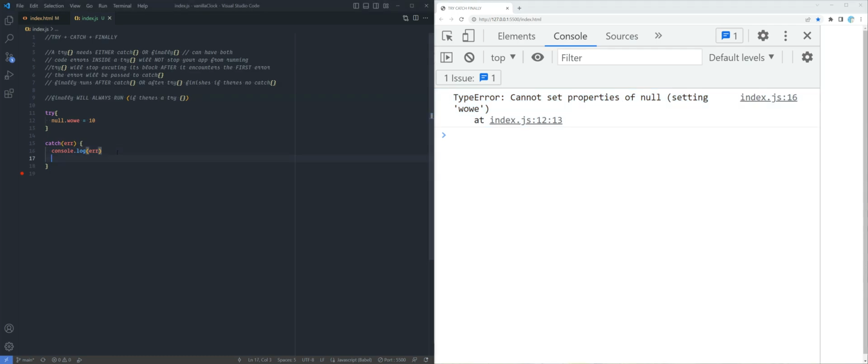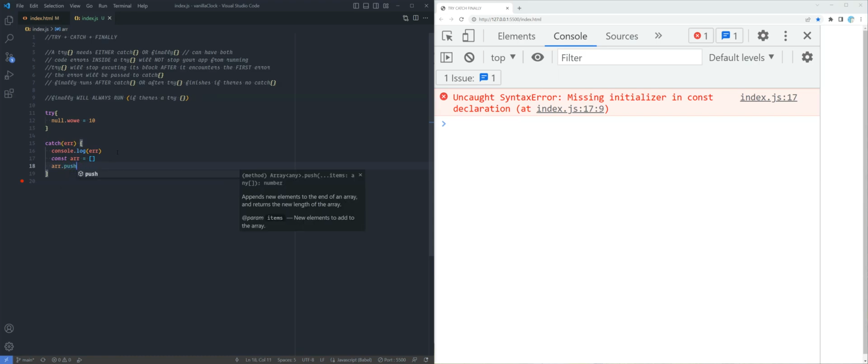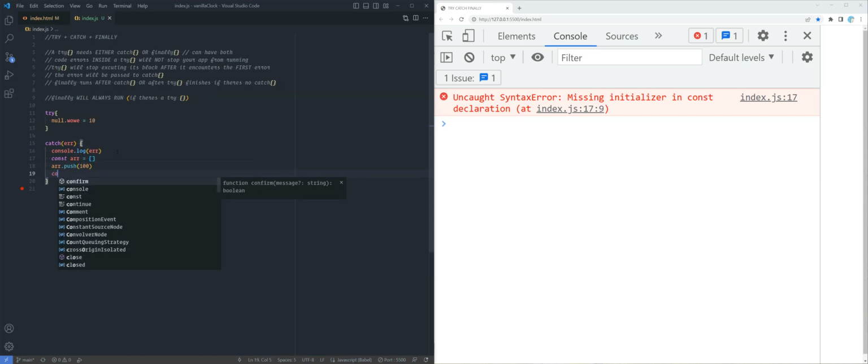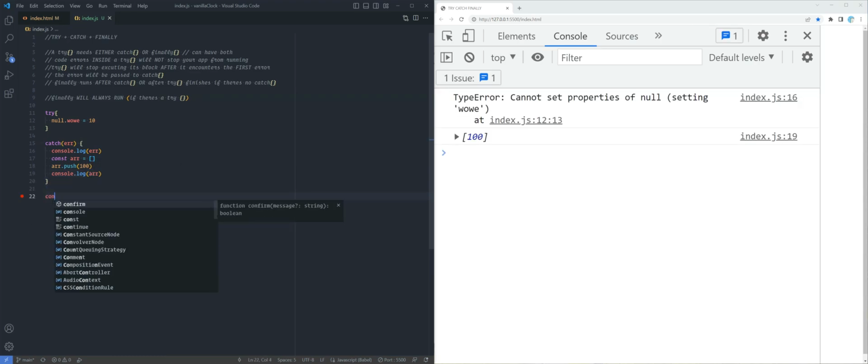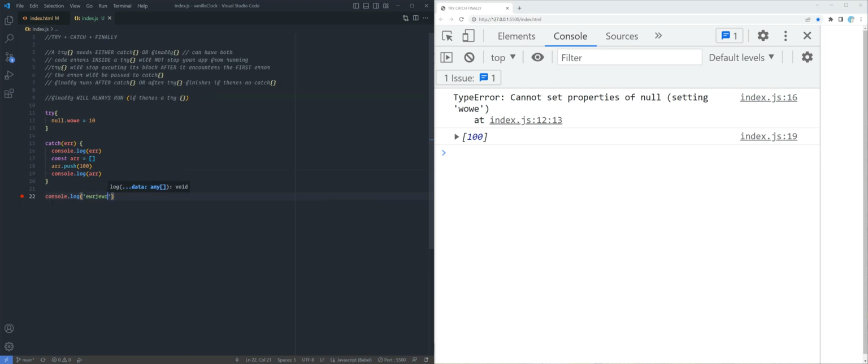So now, even after that error, you can still write code. Okay? Like this, arr.push 100, console.log arr, right? And then even in the global scope, you can do something else too. Blah, blah, blah. See, this actually ran even though there was an error.